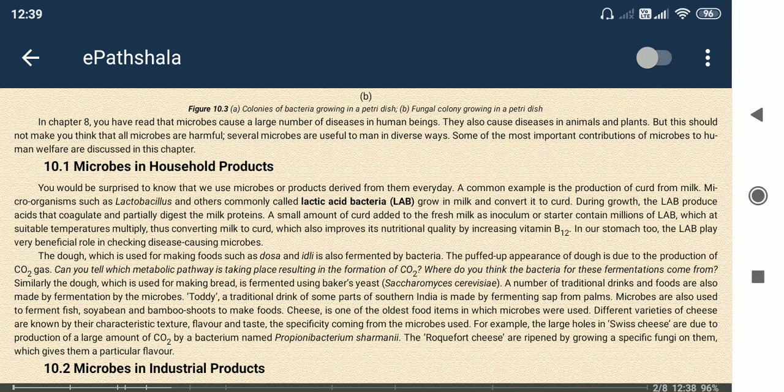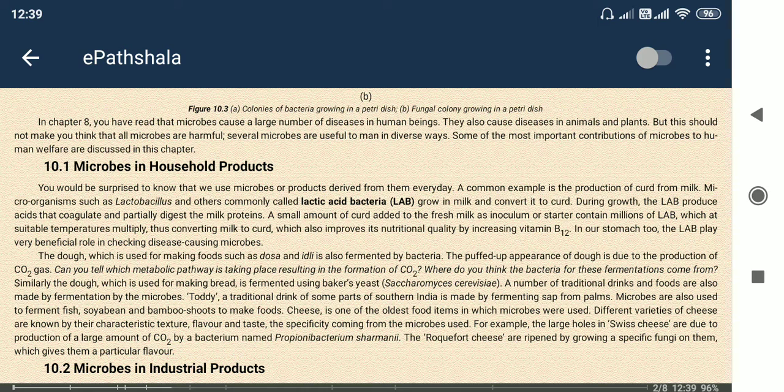So two organisms mainly here: Lactobacillus, which is involved in the making of curd from milk, and Saccharomyces cerevisiae, which is involved in Baker's yeast preparation. Baker's yeast works when we make bread.